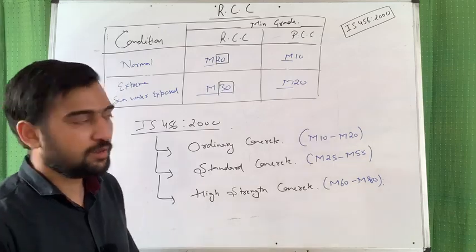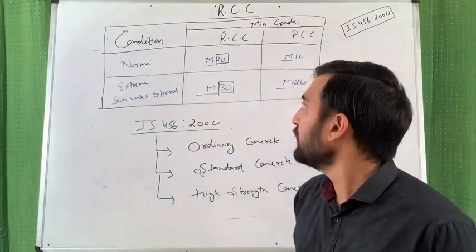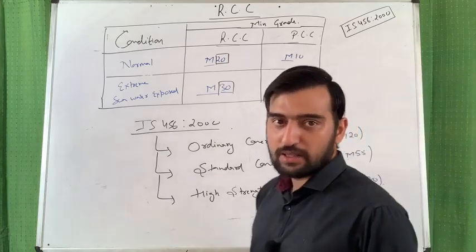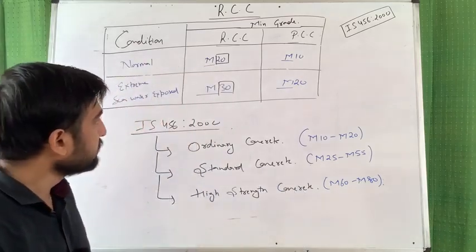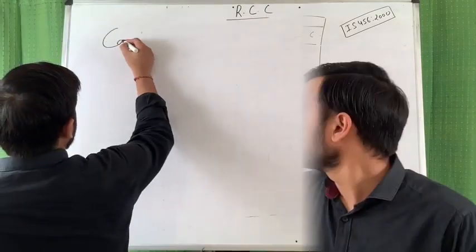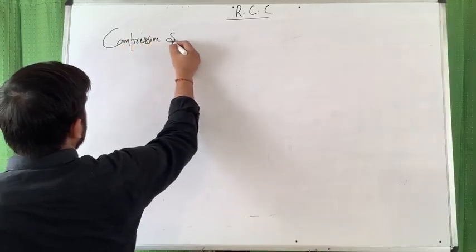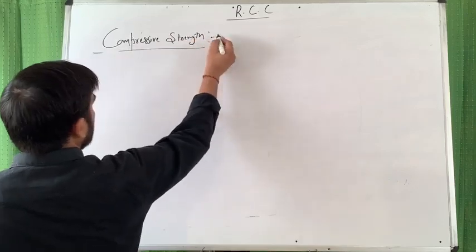Is it clear, friends? Okay, so now I am going to take the first important property of concrete, which is characteristic strength or characteristic compressive strength. So let's see it. What is compressive strength?